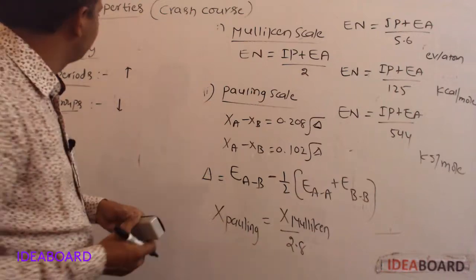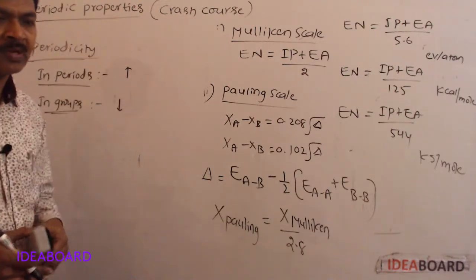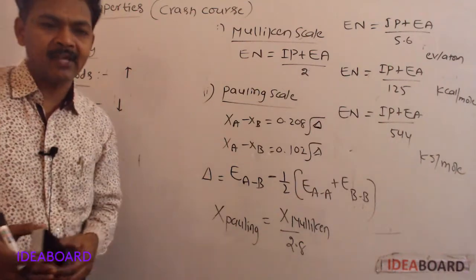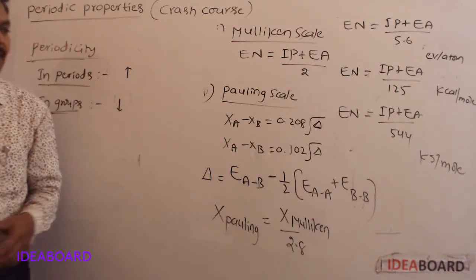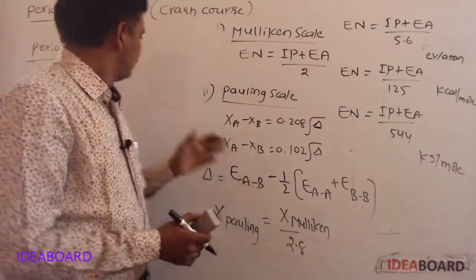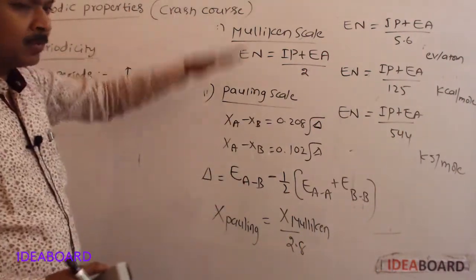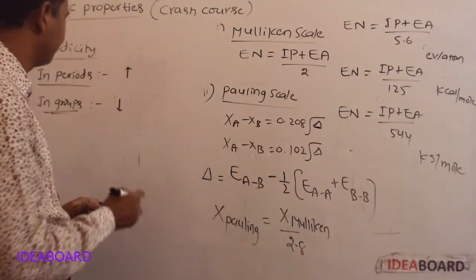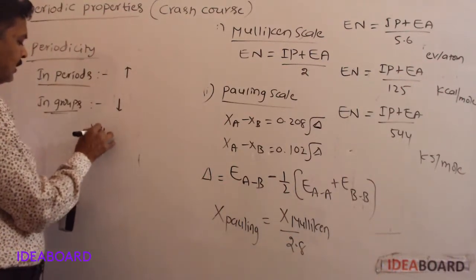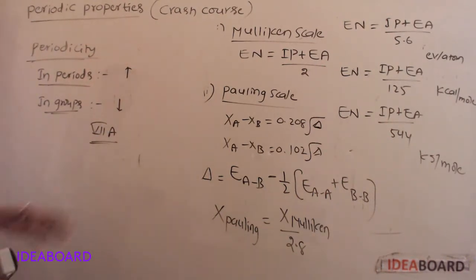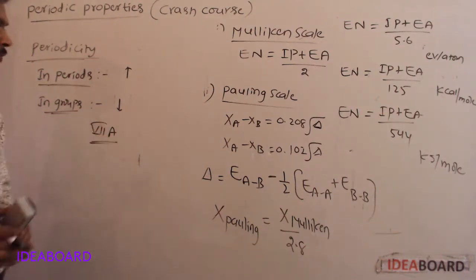But for zero group elements, electronegativity is 0, because zero group elements already have stable electron configuration. So left to right increases, top to bottom decreases. Left to right increases means in the periodic table, seventh group elements have the highest electronegativity value.